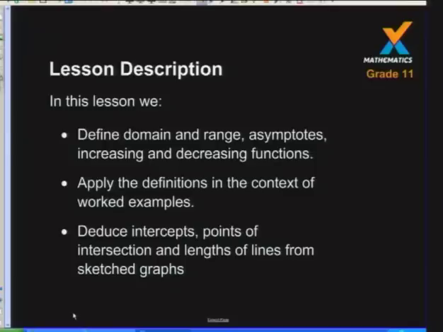We're also going to apply these definitions, domain, range, asymptotes, increasing and decreasing functions, to the 3 worked examples that I'm going to do this afternoon with you. And then we are going to deduce from the graph that's been sketched what intercepts we have, what points of intersection there might be, and we're going to work with the lengths of lines from those sketch graphs as well. Lengths of lines that we're going to look at would be some vertical lengths, some horizontal lengths, and just generally some interpretation that we can do from the graphs.